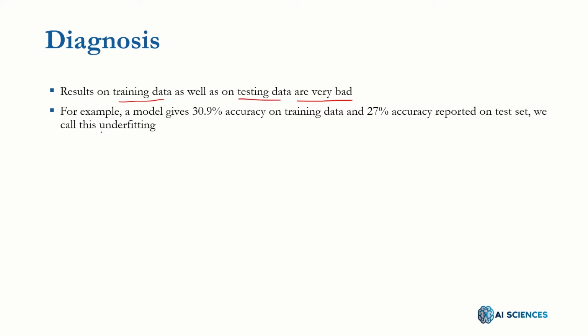For example, we had a model and we trained it. It gave 13.9% accuracy on training data and 27% accuracy on the testing data, which are both close to each other, and this is the situation of underfitting.